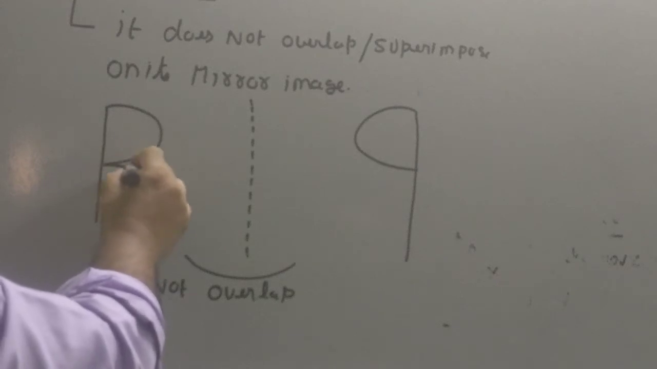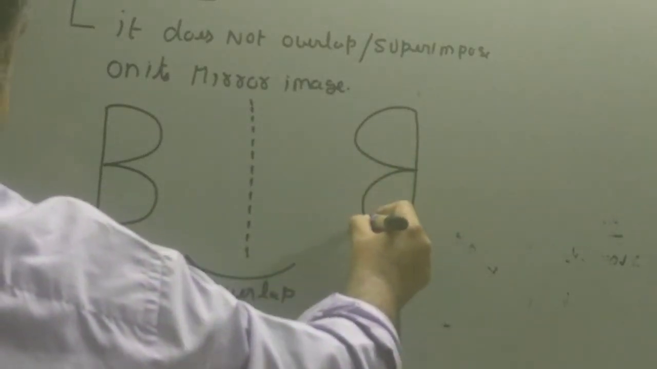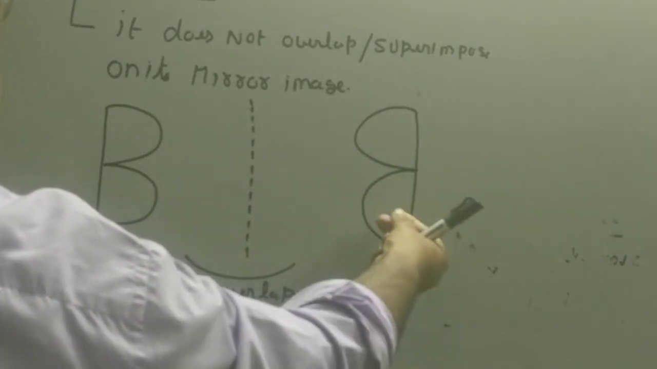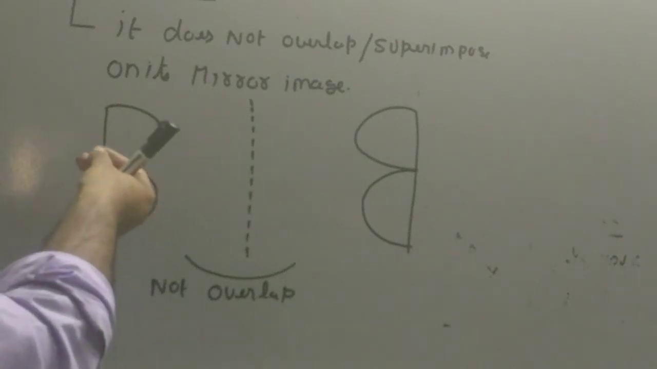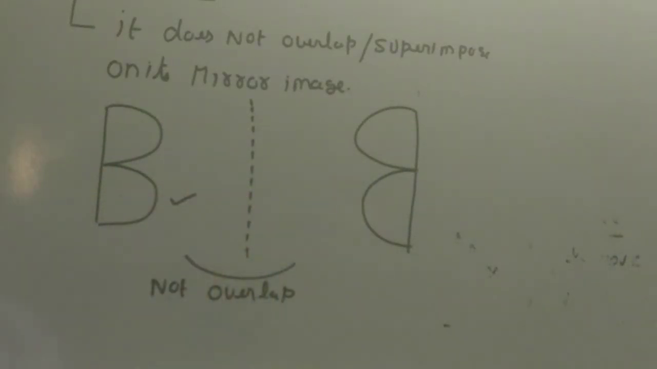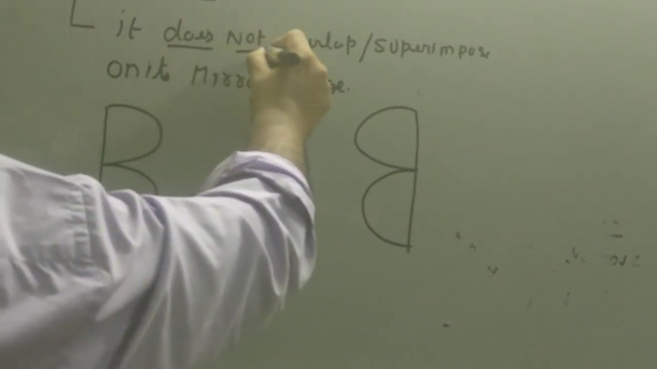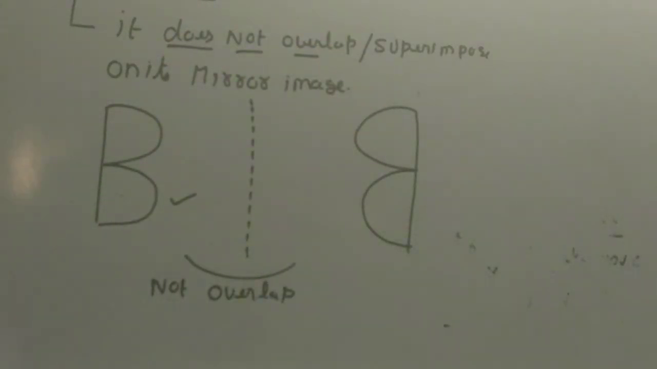Let us see the second example. Let's say we have got B for boy, another compound, and we want to find out whether it is optically active or not. What will be its mirror image? It will be the mirror image. Again, you lift it like this and put it over here. They will not overlap. Since they will not overlap, this B for boy, if it was a compound, would also be optically active. Because what is the condition for the compound to be optically active? The compound should not overlap or superimpose on its mirror image.